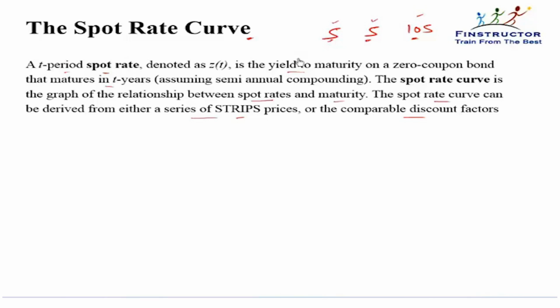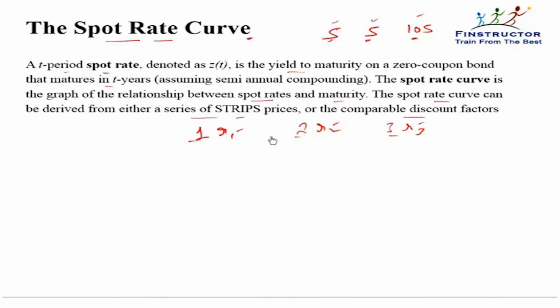Anyways, the point that we are trying to explain is that of the spot rate curve. The spot rate is the rate of interest applicable to a T-year cash flow. For example, in the initial valuation, we said that the 1-year rate was R1, the 2-year rate was R2, the 3-year rate was R3, so on and so forth. These R1, R2 and R3 are nothing but the spot rates for the corresponding maturities.